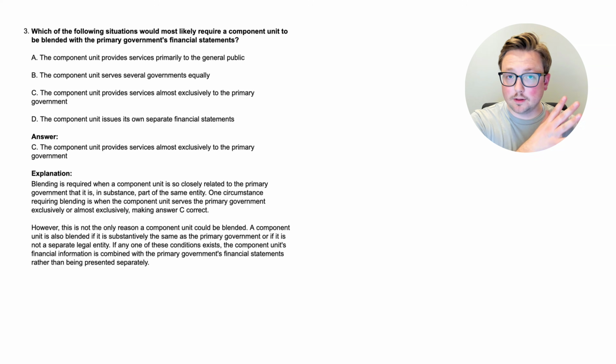So we learned that with discrete component units, they are going to be presented in separate columns. But when it is blended, because of one of these situations that we just learned about, it's going to be combined with the primary government's financial statements instead of presented separately. So now we understand blended, we kind of understand discrete, and we'll learn a little bit more about discrete in the next question, but we're learning a lot of great things here. Now let's go to the next question to learn some more.